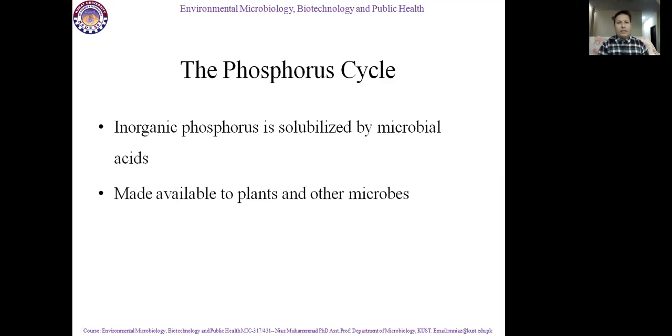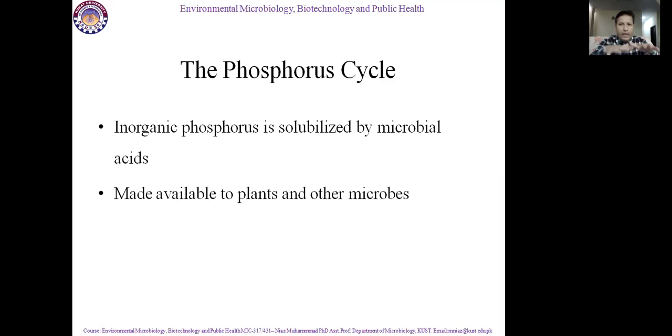When phosphorus is soluble in acids, it will go into the soil, because most of the microbial populations are present on the surface of the earth, especially in the top 3 inches of the soil surface. Whenever phosphorus comes onto the soil surface, microbes generate acids over there, and these acids are responsible for dissolving the phosphorus. Now phosphorus will be dissolved and will go into the soil.